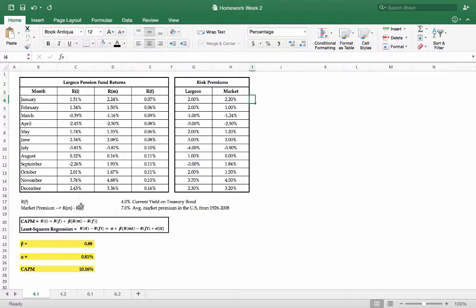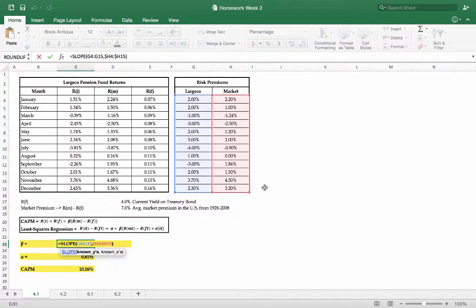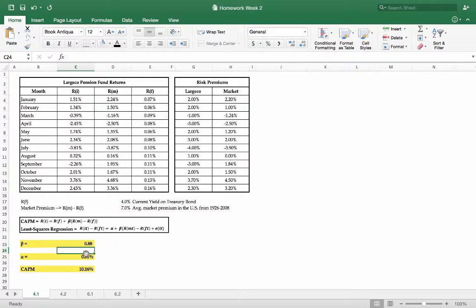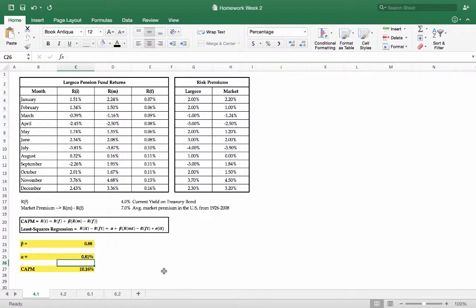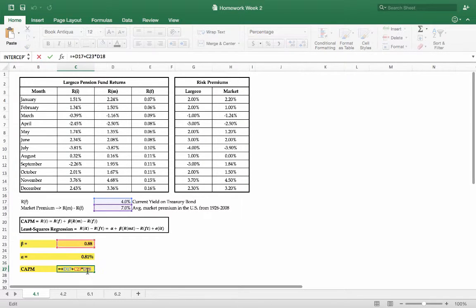And then from there you can use Excel to determine the beta, which is the slope formula, and the alpha is the intercept formula, again from the risk premium, and then the cost of capital, which is the CAPM, which can now be used, now that we know the beta, using the CAPM formula.